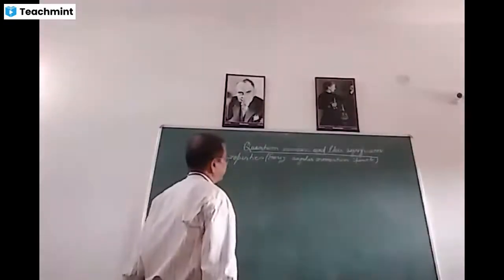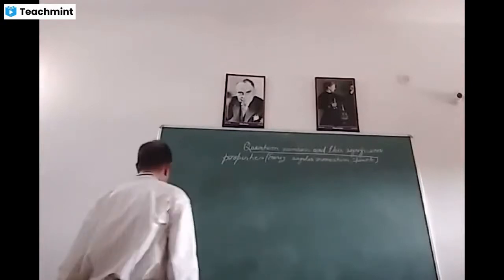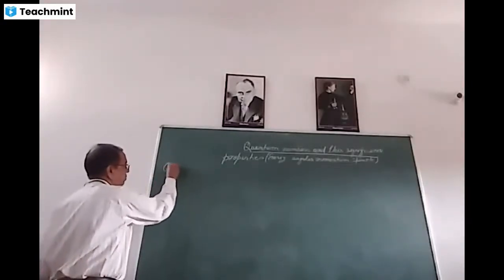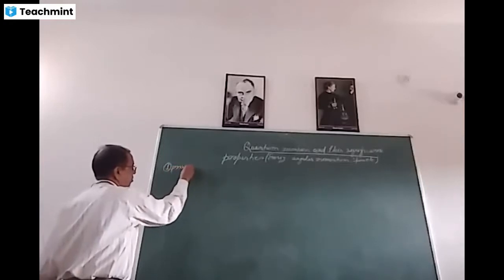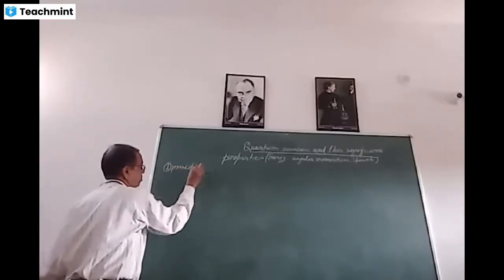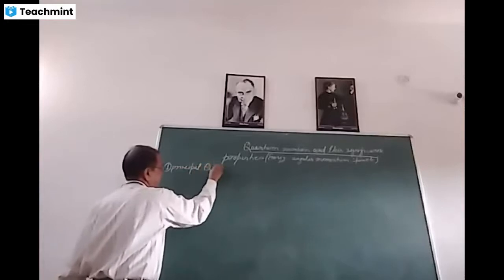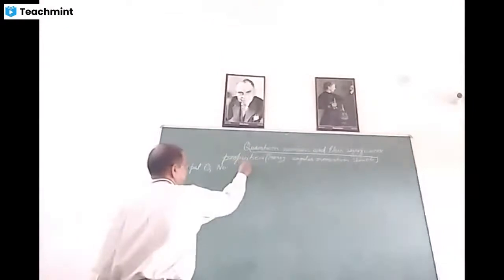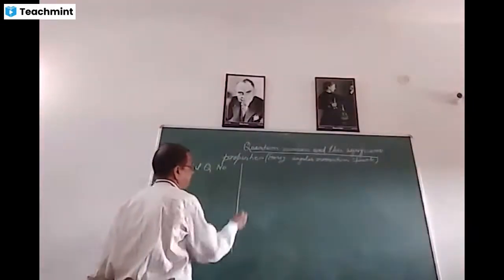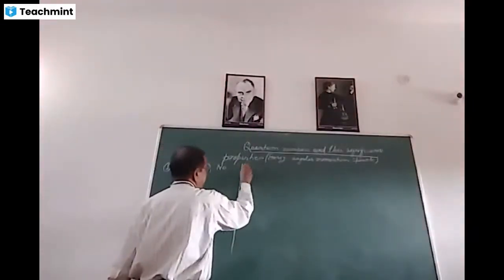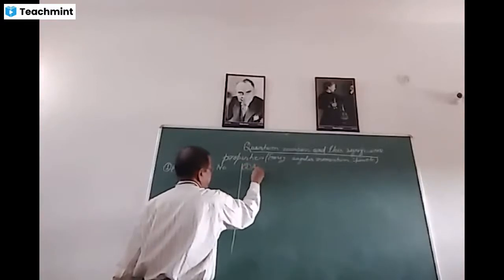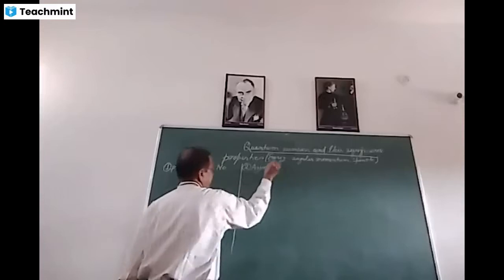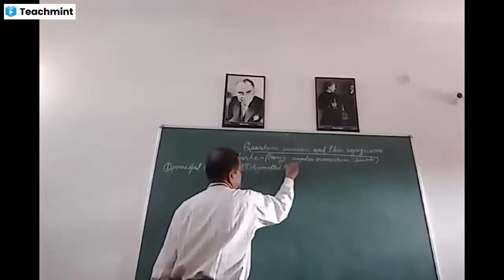There are four types of quantum number. First quantum number is principal quantum number. The second quantum number is azimuthal quantum number.